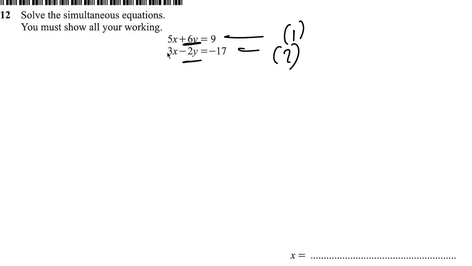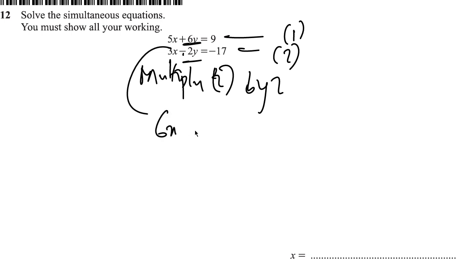So you could multiply the second equation through by 3 so that the positive 6y could eliminate the negative 6y, because if we multiply 2y by 3, we have negative 6y, and when positive 6y adds to negative 6y, you're going to have 0. So you're going to cancel the y coefficient. Coefficient of y is going to be 0, and then we solve for x. So if we multiply equation 2 by 2, that is going to be 3x times 2 is 6x, and then negative 2y times 3.